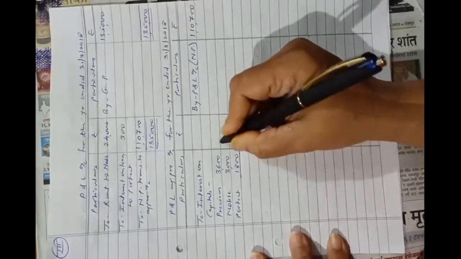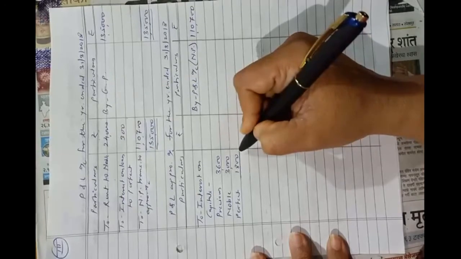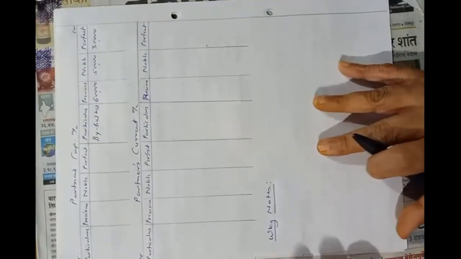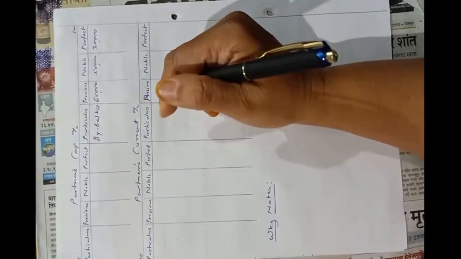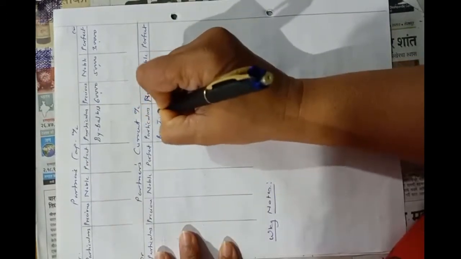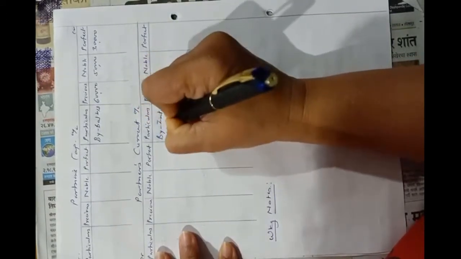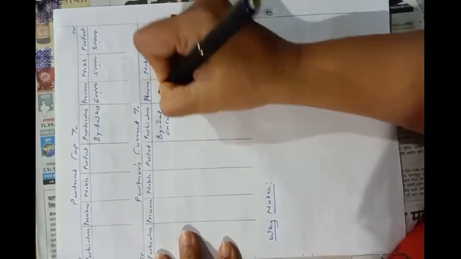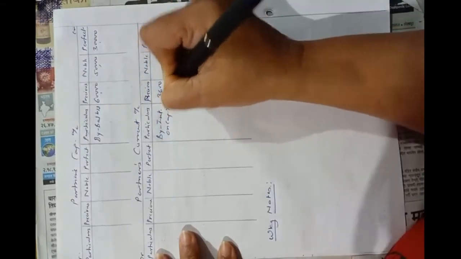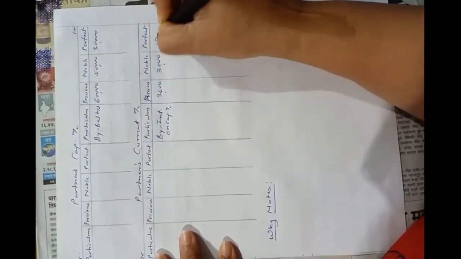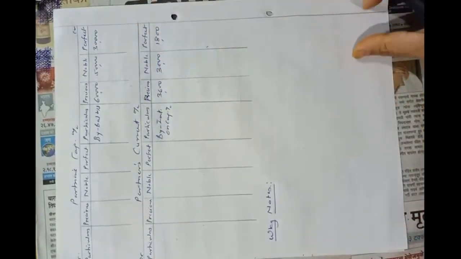So total interest on capital will be 8,400. Okay, now we will enter here also, that is credit side of the current account by interest on capital. Precious 3,600, Noble 3,000 and Perfect 1,800.